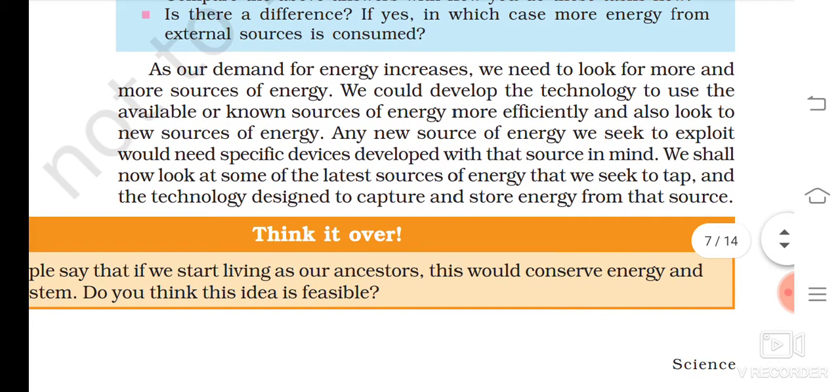As our demand for energy increases, we need to look for more and more sources of energy. We could develop the technology to use the available or known sources of energy more efficiently and also look to new sources of energy.